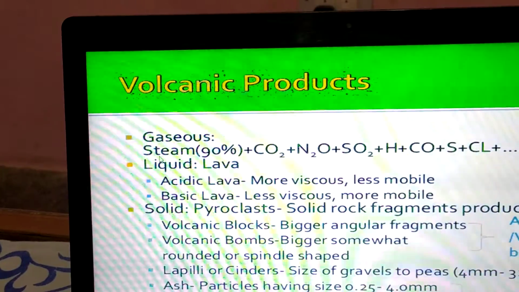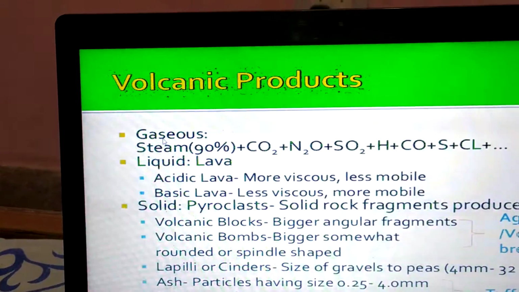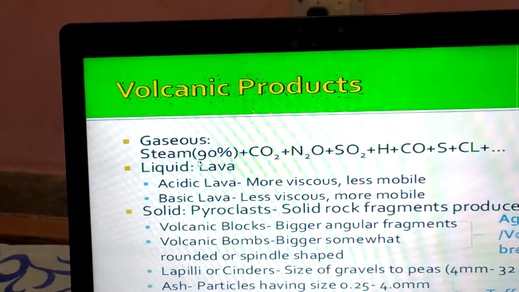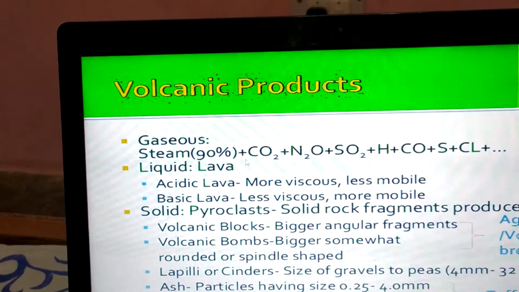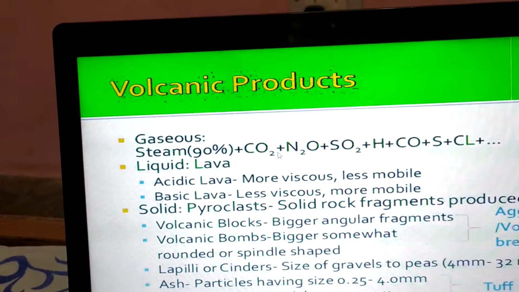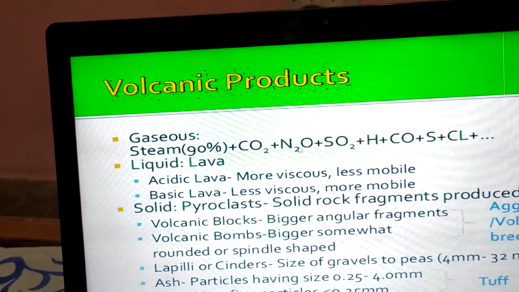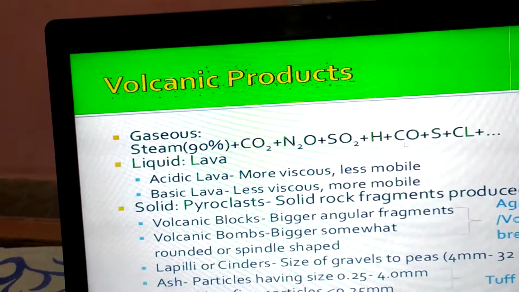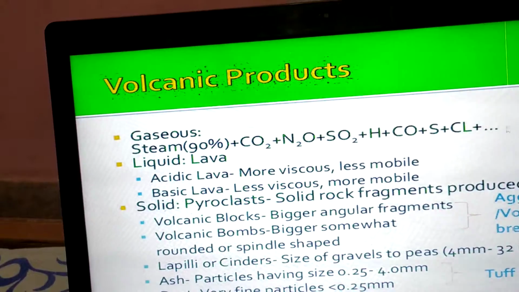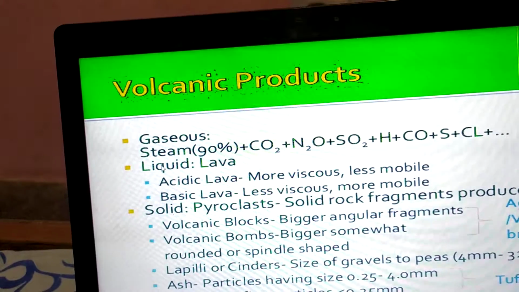Volcanic products. Volcanic products are mainly in three forms. Gaseous form: it is steam plus different gases, that is carbon dioxide, nitrogen oxide, sulfur dioxide, hydrogen, carbon monoxide, sulfur, chlorine, etc. Liquid, that is magma.